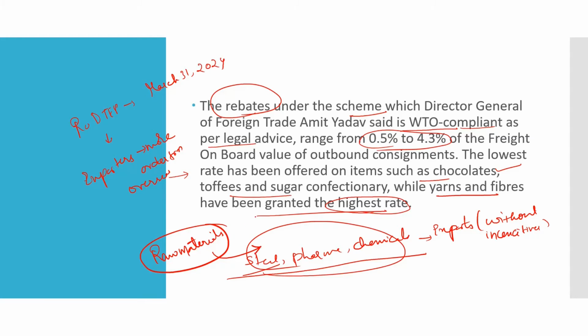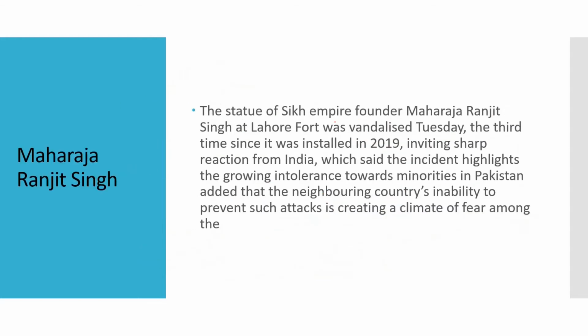So even other industries need to be included. Nearly 15 product types are not included in this. They have to be included because though the products are going well, there is still a loss to the exporters while they are exporting the raw materials. So these industries have shown their concern that they need to be included under this scheme.